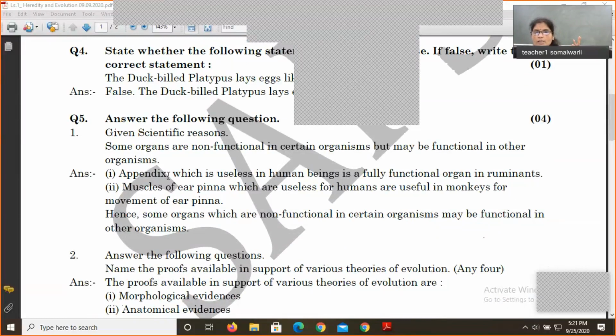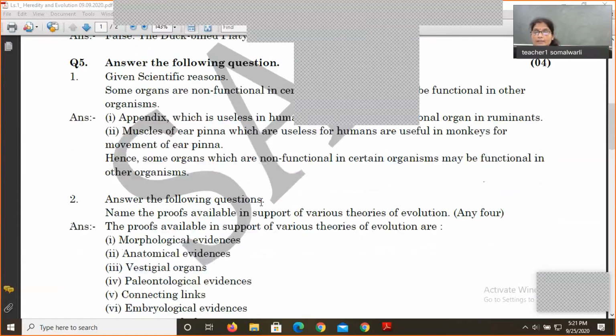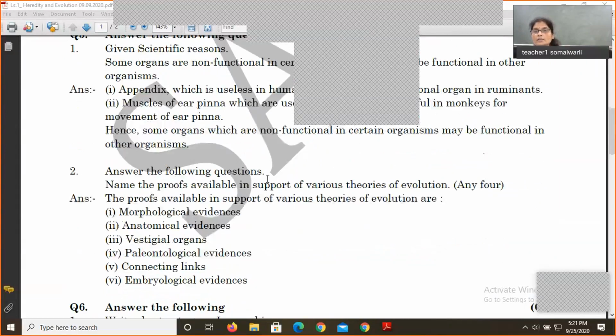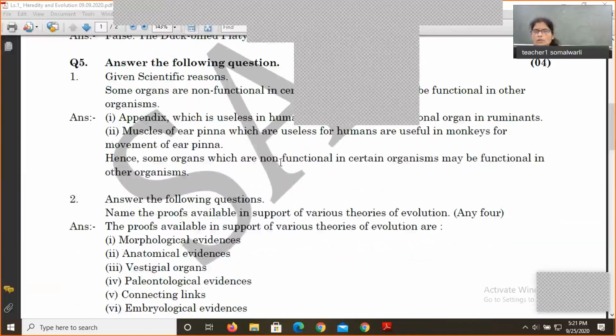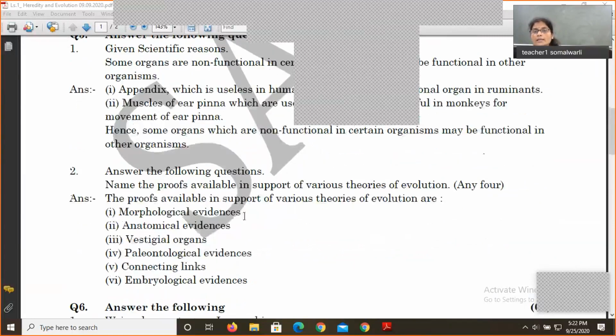So you should give the example of the appendix, which is useless in human beings and fully functional in the ruminants. A second example, if you want to give, is the muscle of the ear pinna, which is useless in humans, but useful in monkeys for movement of the ear pinna. With the help of these 2 examples, we have justified that some organs are functional in one organism, but absolutely non-functional in other organisms. There is no word called vestigial organ used in this particular description, but you can definitely use it for your justification along with giving the example.